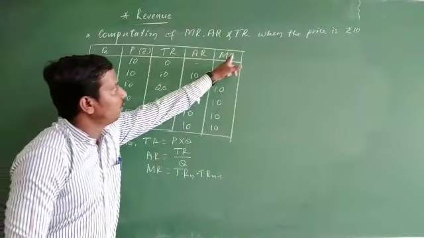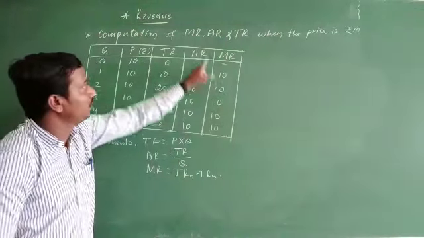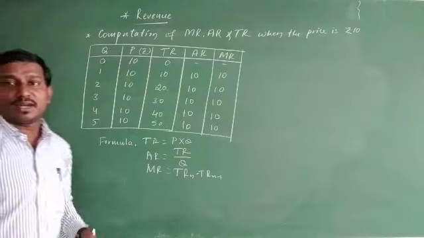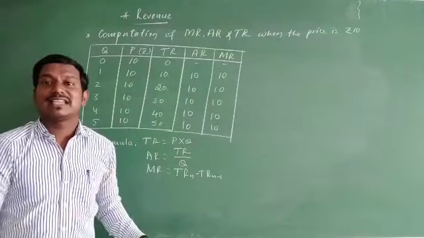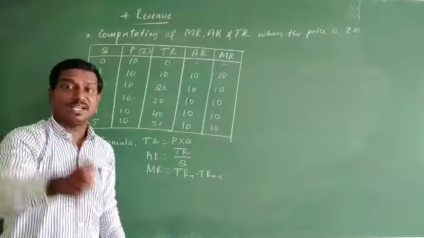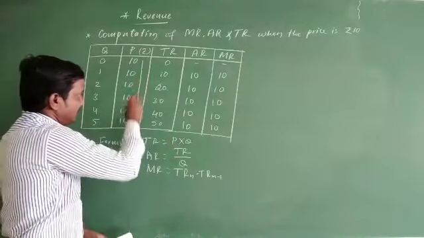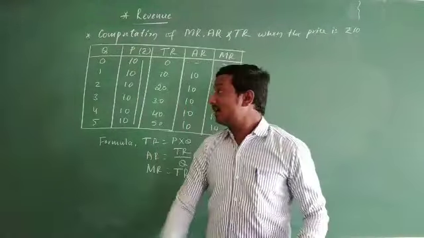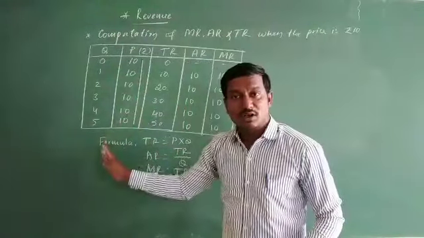So look at the values of marginal revenue, the values of average revenue and the value of the price: all are the same. This is mainly because the price in perfect competition is uniform, similar, constant.